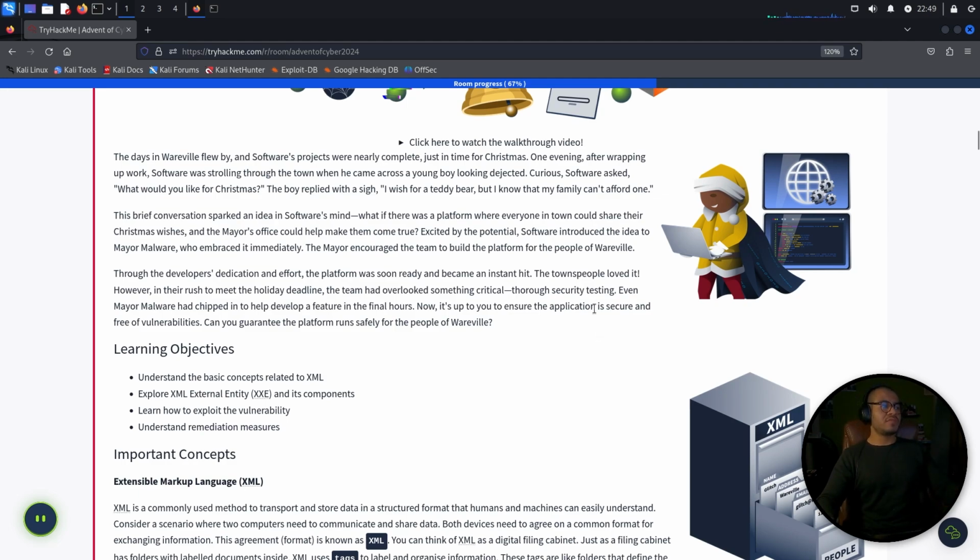The townspeople loved it. However, in the rush to meet the holiday deadline, the team had overlooked something critical: thorough security testing. Even Mayor Malware had chipped in to help develop a feature in the final hours. Now, it's up to you to ensure the application is secure and free of vulnerabilities. Can you guarantee the platform runs safely for the people of Wareville?